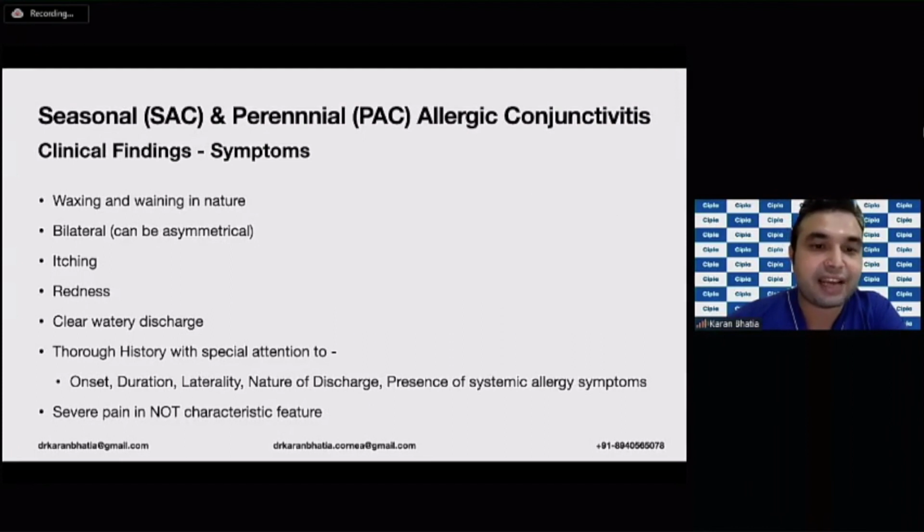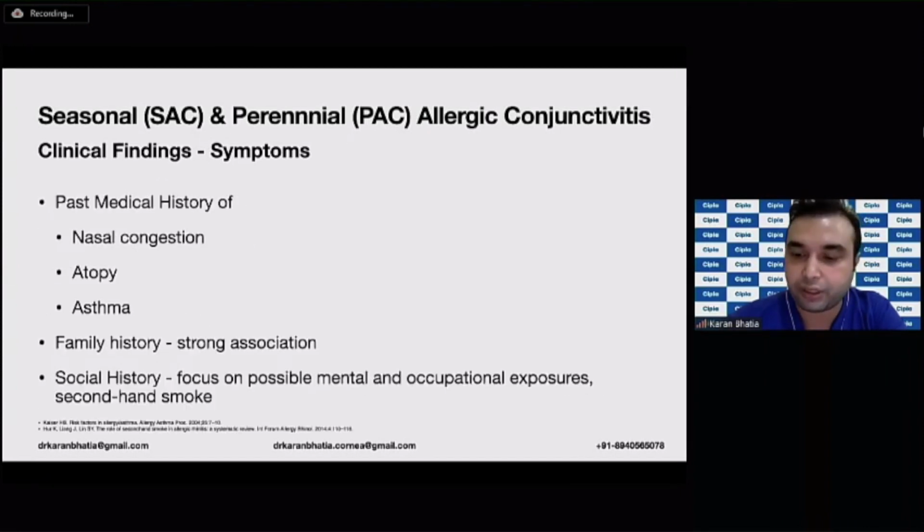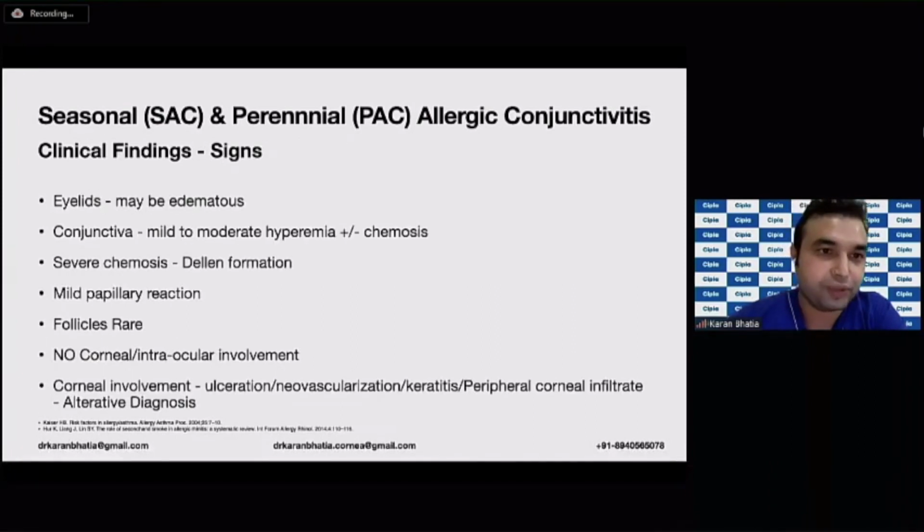bilateral itching, redness, they have a clear watery discharge, and therefore a thorough history with special attention has to be taken regarding the onset, duration, laterality, nature of discharge, and the presence of systemic allergic symptoms. Severe pain is not characteristic of it. For past medical history, you should ask for nasal congestion, atopy, and asthma. There's a strong family history association, and social history can give you clues regarding possible occupational exposure or the secondhand smoke exposure. On examination, the lids may be edematous.